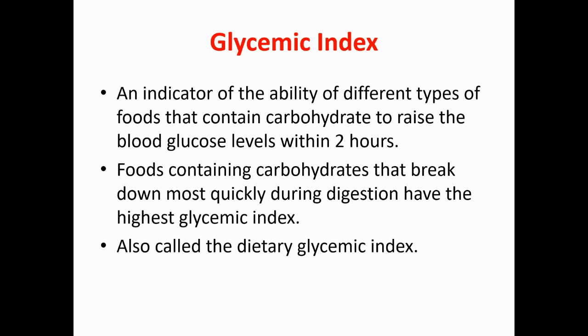So foods containing carbohydrates that break down most quickly during digestion, that is, food which has more carbohydrates that breaks down as soon as possible and is digested as quickly as possible, will come under the food items with a high glycemic index. They are also known as the dietary glycemic index.